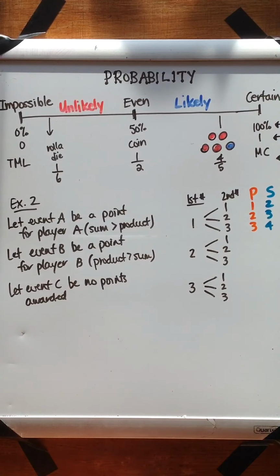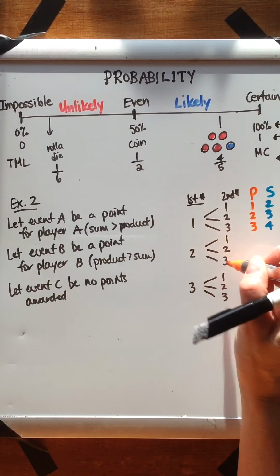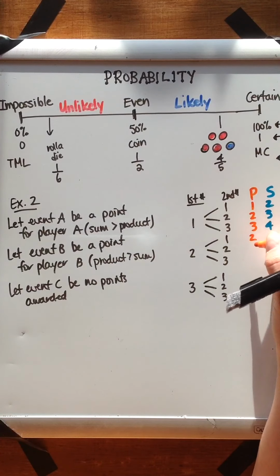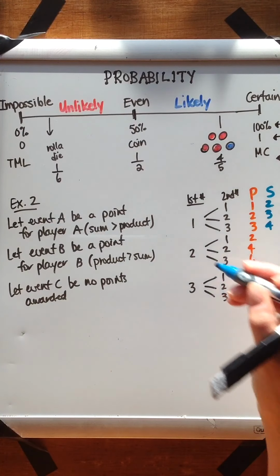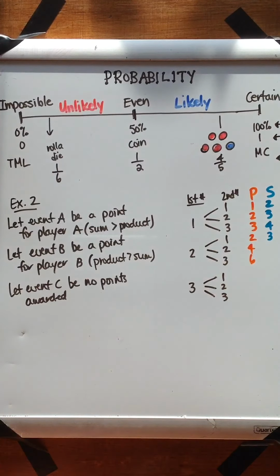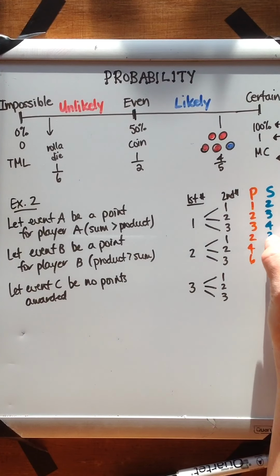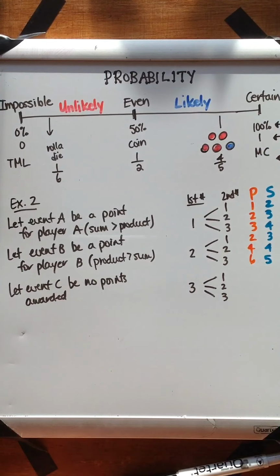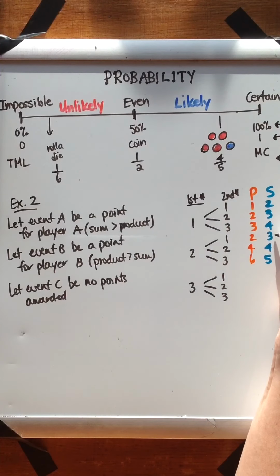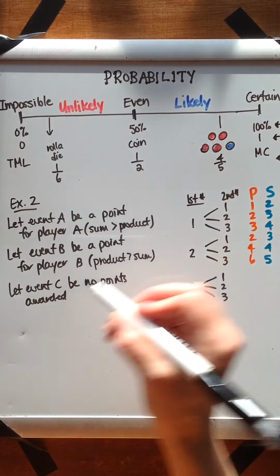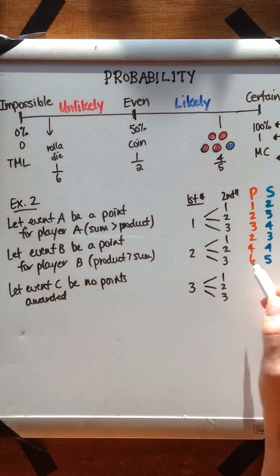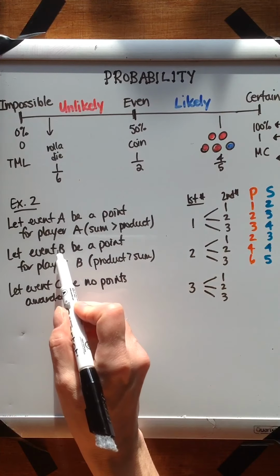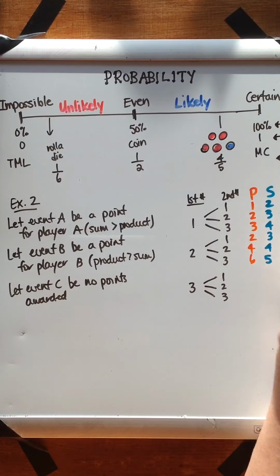Let's look at the other scenarios. 2 times 1, 2 times 2, and 2 times 3 would be 2, 4, and 6 respectively. And then the sums would be 2 plus 1 is 3. 2 plus 2 is 4. 2 plus 3 is 5. So here again, the sum is greater than the product, so player A wins. Here they're both equal. That's event C. No one's going to get any points in that scenario. And then here, the product is larger than the sum. That means player B is going to get a point.